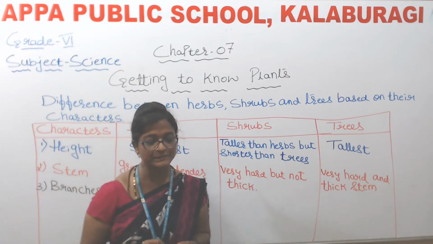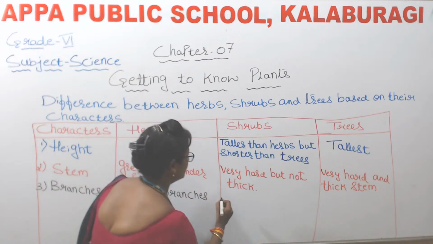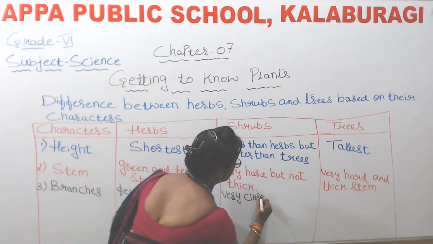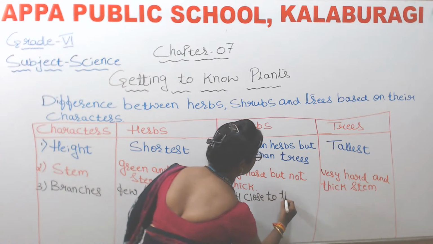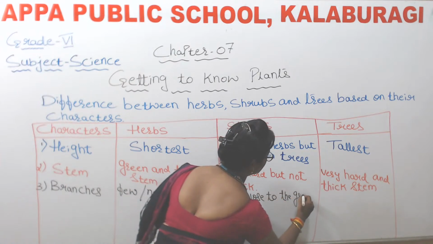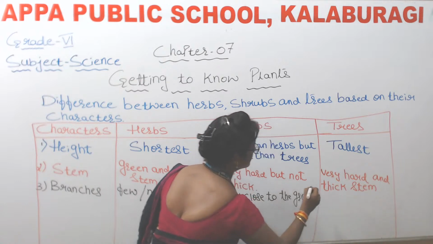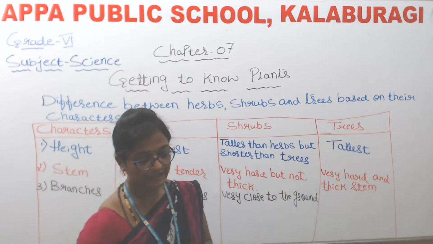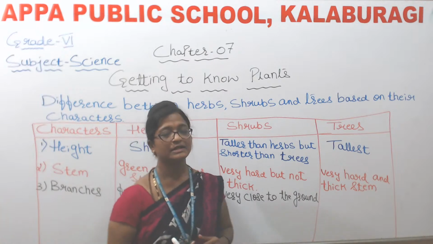Then what about shrubs? Very close to the ground. How will the branches of the shrubs be? Very close to the ground.